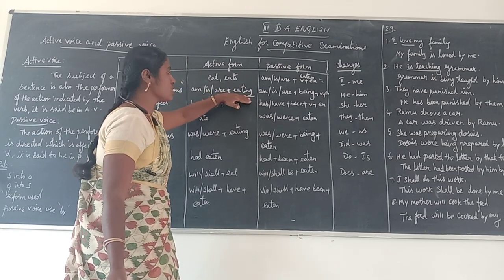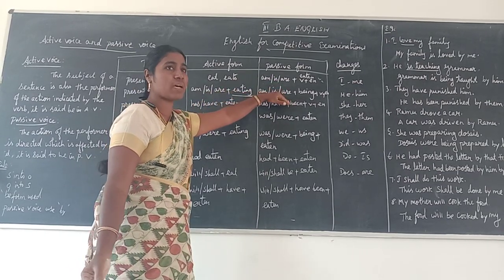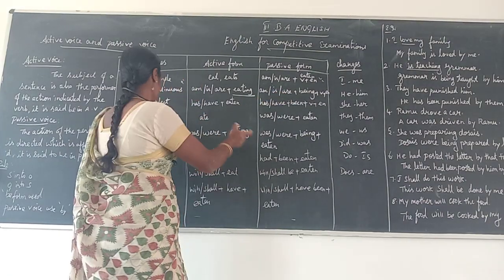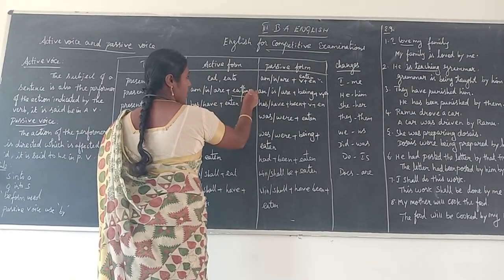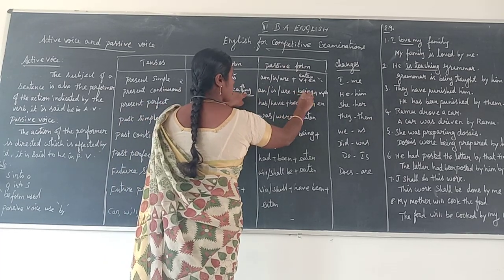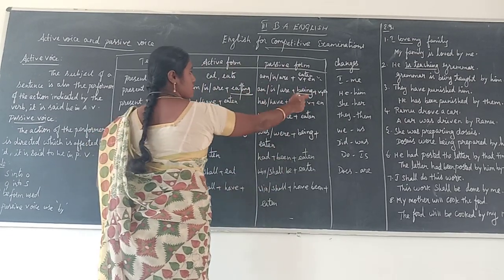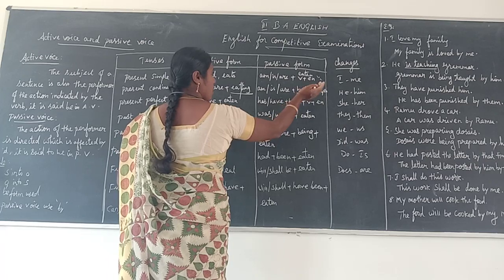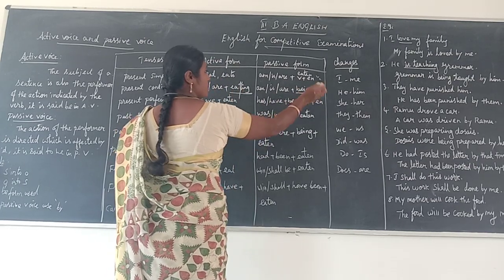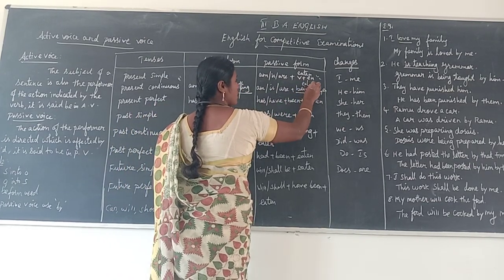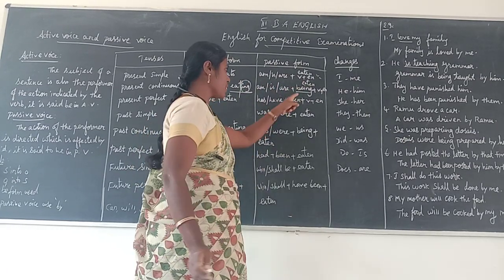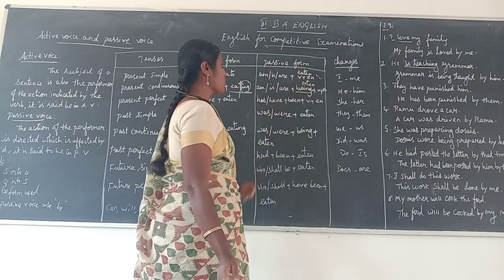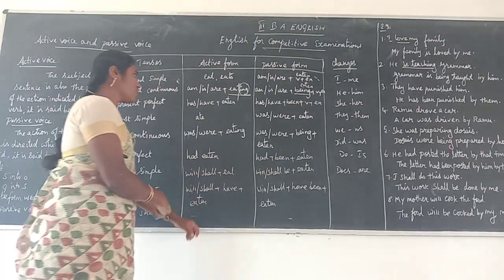When we change active voice into passive voice in present continuous tense, the ing is taken by being. Eating changes into being, and then this verb changes into eaten, because the ing is taken by being, so the main verb changes into the en verb.